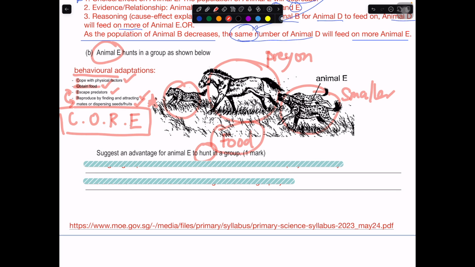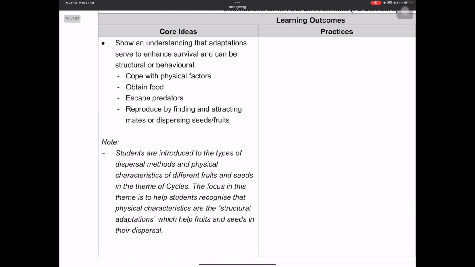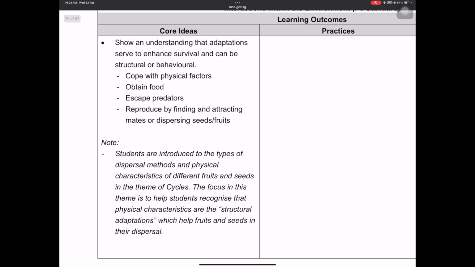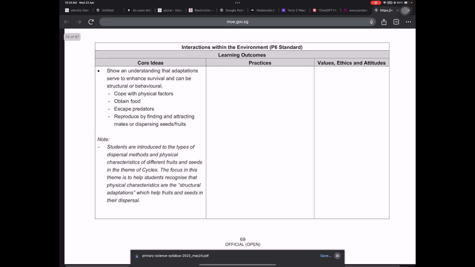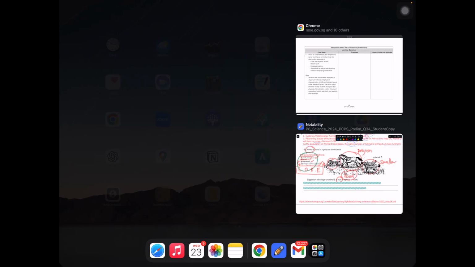And before I go into the answer, this part I extracted from this set of files over here, the file that we are talking about. So you can see that in the MOE document, this is actually being spelled out. Okay, you can just look and read into this. This is page 69. So these are the core ideas that you need to know, especially for adaptation, be it structural or behavioral.